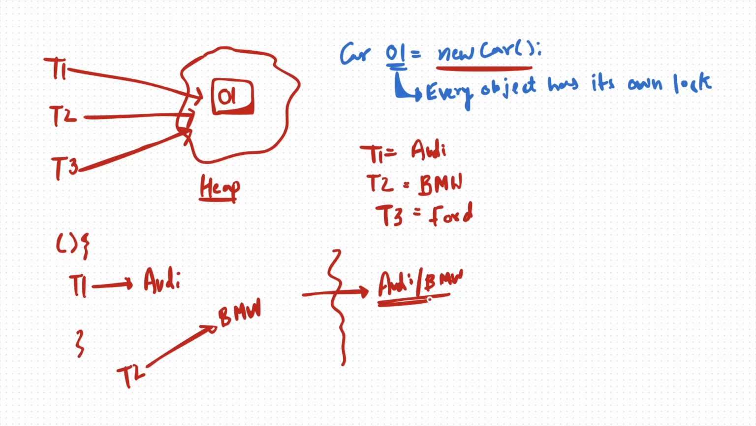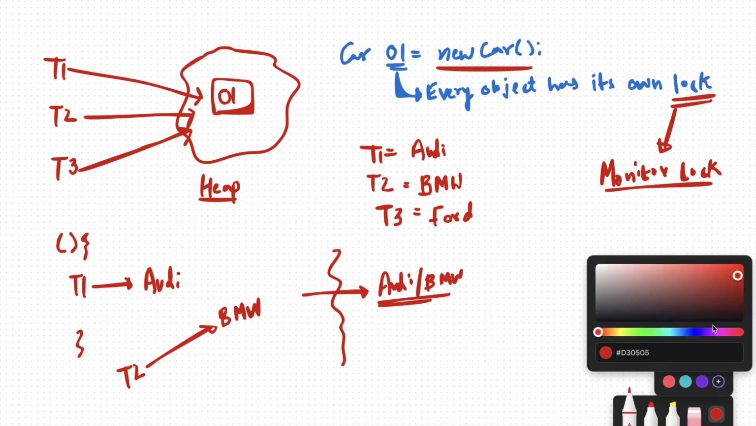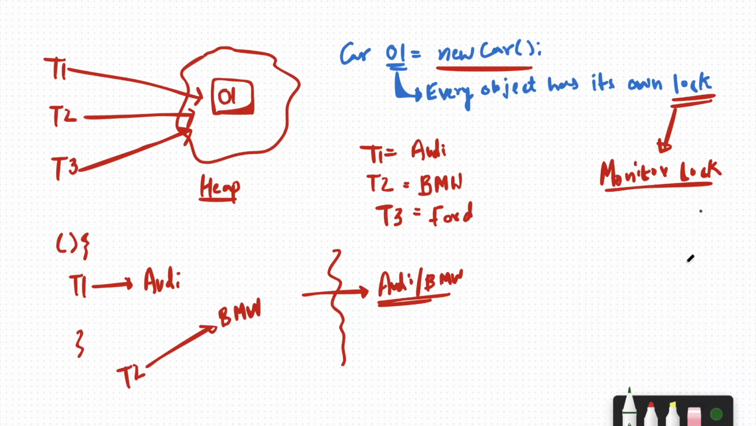To solve all of this problem, we have something called a lock in Java. This lock is sometimes also called a monitor lock. Now how does this monitor lock work? Let's take a very simple example of a bathroom.